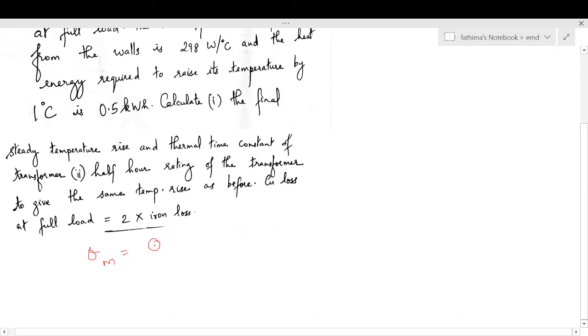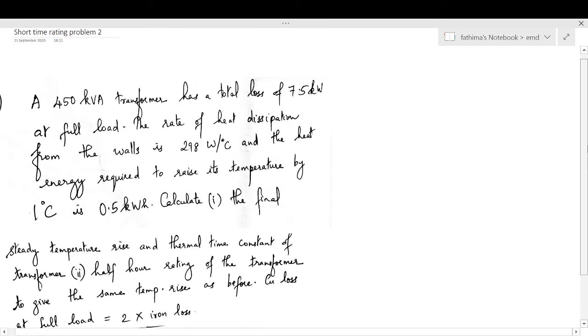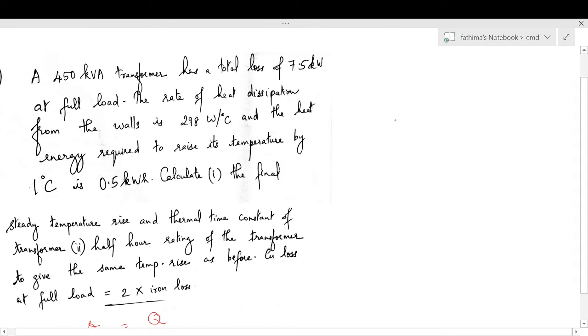Theta m is equal to Q by S lambda, where Q is the losses, and here the losses are given as 7.5 kilowatt. Next is S lambda. Here the rate of heat dissipation from the walls is given, that is 298 watts per degree Celsius. So this is S lambda, because if it was lambda, a specific heat dissipation, the unit would have been watts per meter square degree Celsius.